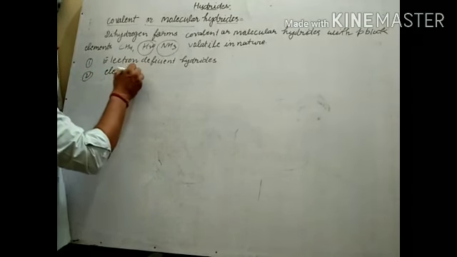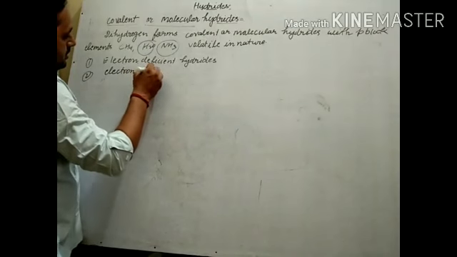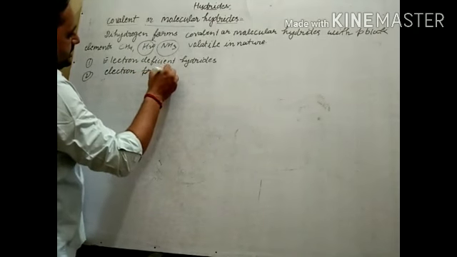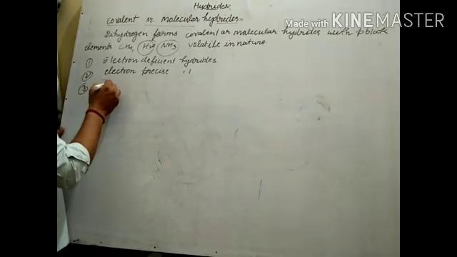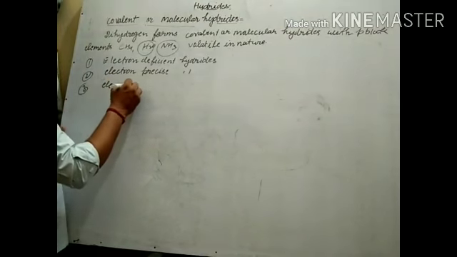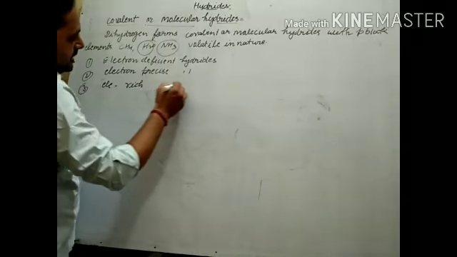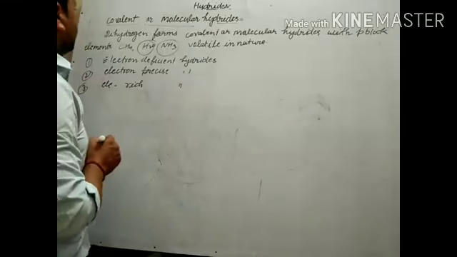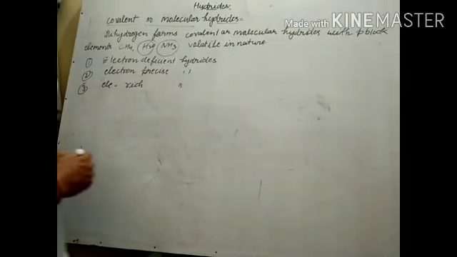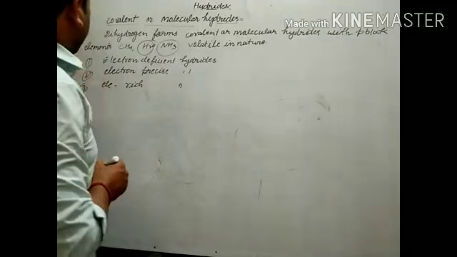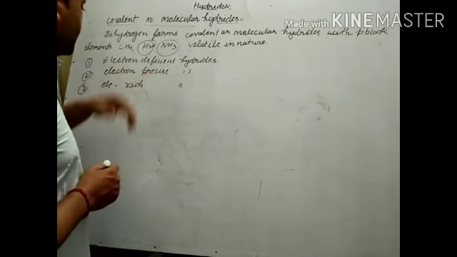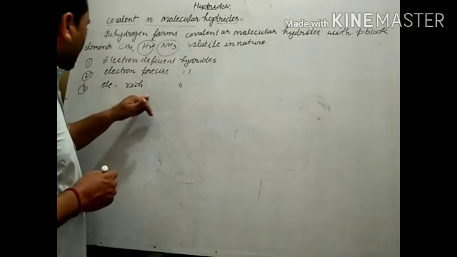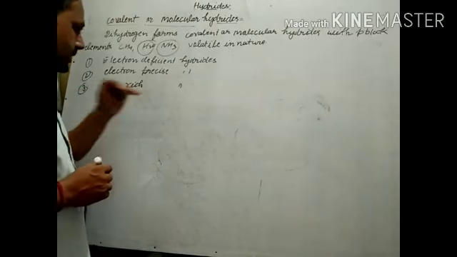Electron precise hydride, and third is electron rich hydride. So covalent hydrides are also classified into three categories. First, electron deficient compounds, second, electron precise compounds, and last is electron rich compound.